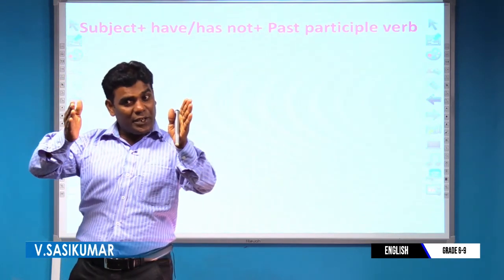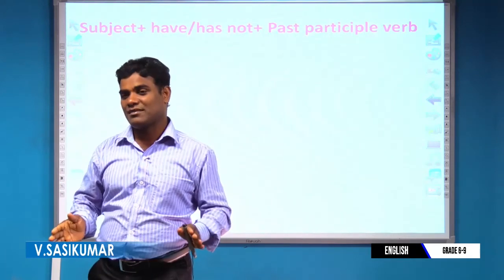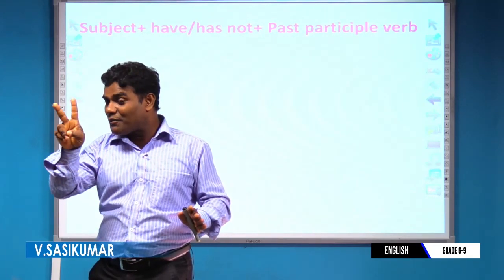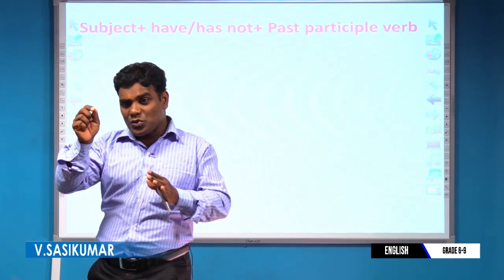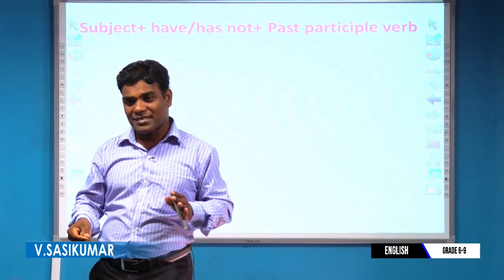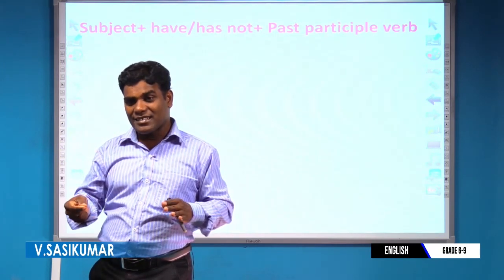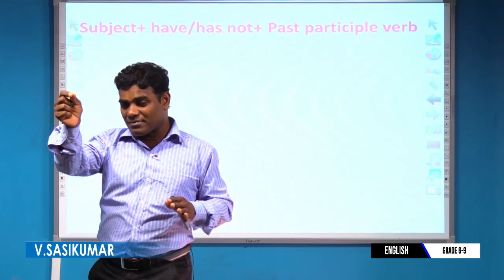If the subject is plural, you write have. Very important. Following have or has, you write not, N-O-T. And later, as usual, you write verb 3, the past participle verb.